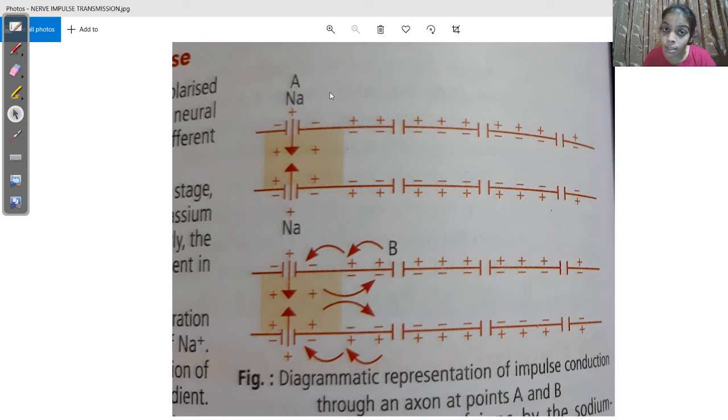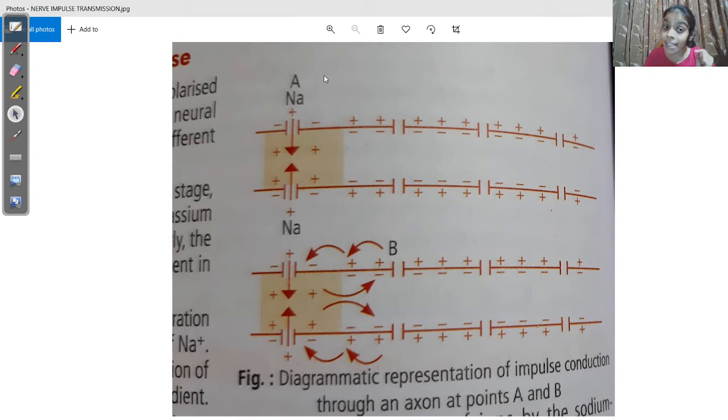When the stimulus is arriving at this particular point, what is happening? The nerve fiber membrane is becoming more permeable to sodium ions. So you see there is an influx of sodium ions. So 3 sodium ions are coming in, and in exchange, 2 potassium ions will go out.